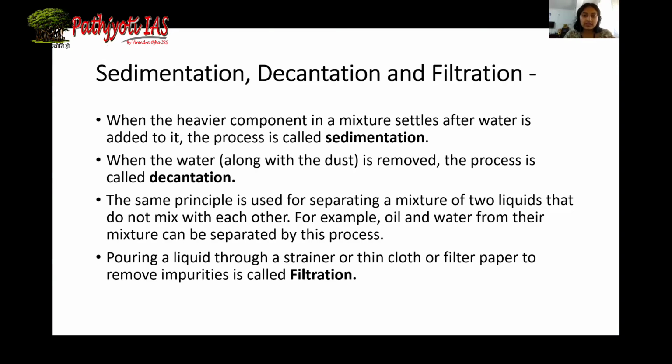However, in a chemical lab, we use filter paper to perform the process of filtration. To remove the impurities, we use filter paper. Filter paper comes in a wide variety. They are classified on the basis of numbers. For example, Whatman filter paper 41, 42, they have numbers, and these numbers are based on the pore size of the filter paper.